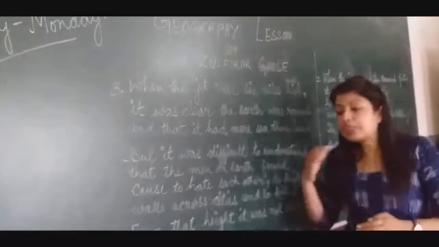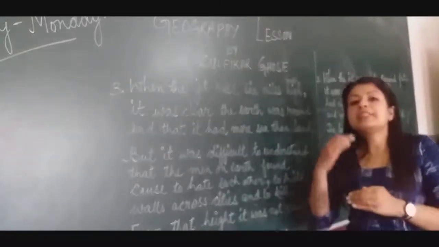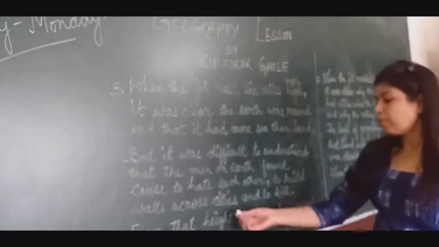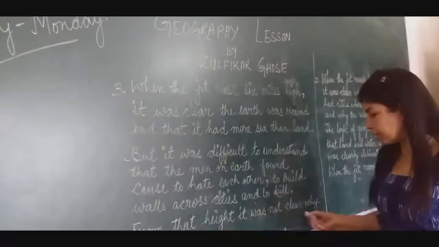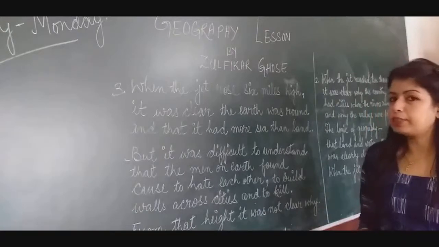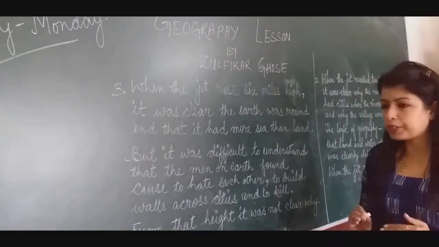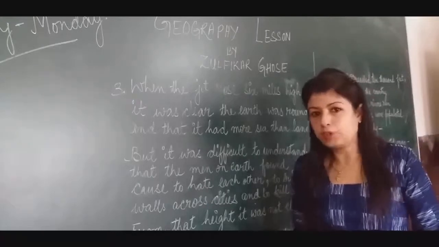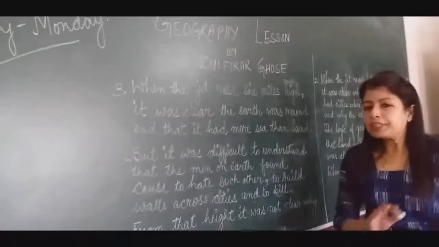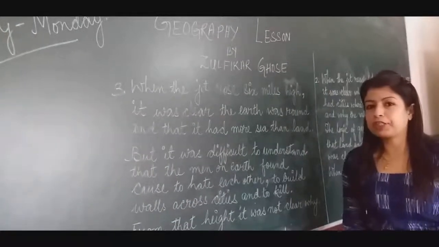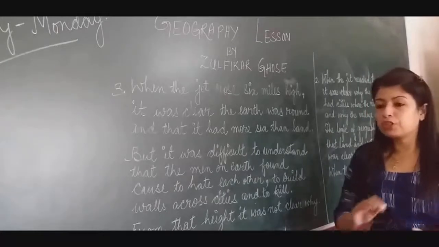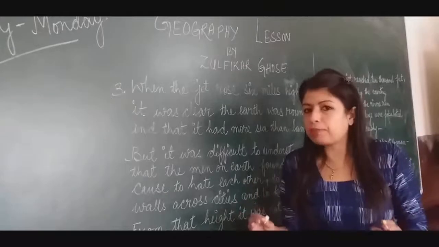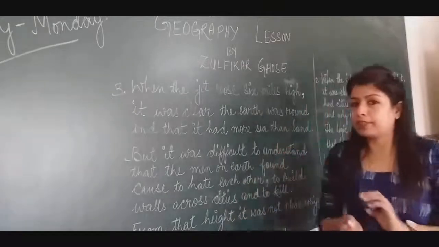They don't like to see one another. They are at each other's throat. They want to kill one another. Fine? From that height, it was not clear why, and the poet was not able to understand the reason behind this. Okay? From the great height, everything was clear. The city which looks so neat, tidy and well planned is not neat, tidy and well planned. Instead, it is haphazard.